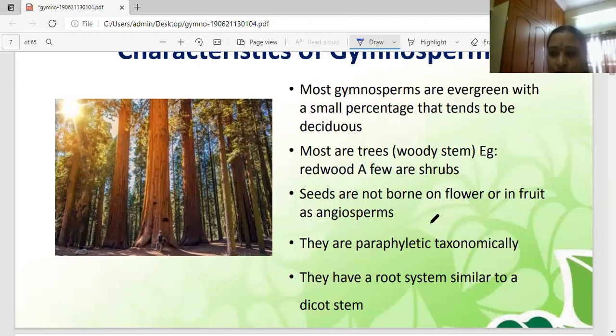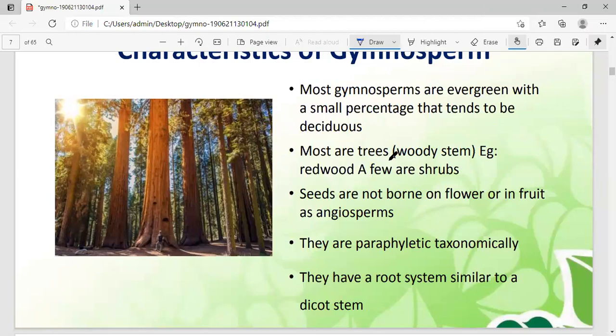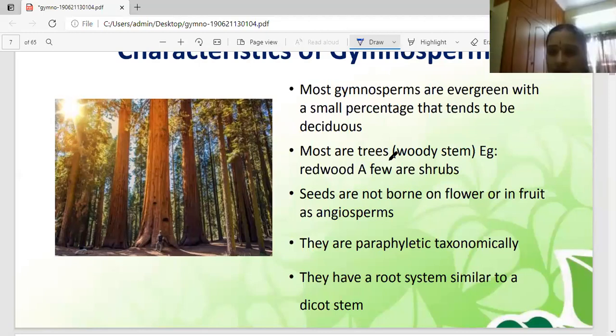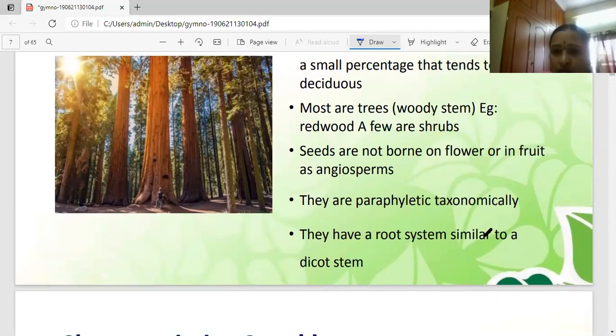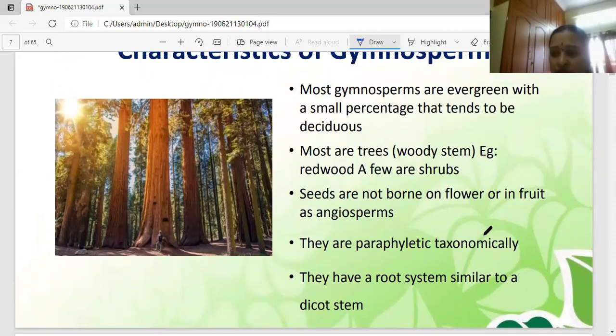Gymnosperms are predominantly woody plants. See, girls, these are the gymnospermic plants. Very predominantly woody plants, represented by trees, shrubs, or very rarely climbers. They are usually in xerophytic conditions. All are in xerophytic conditions. Some of them are dioecious, while others are evergreen.